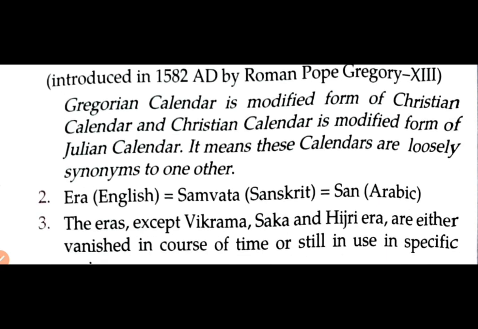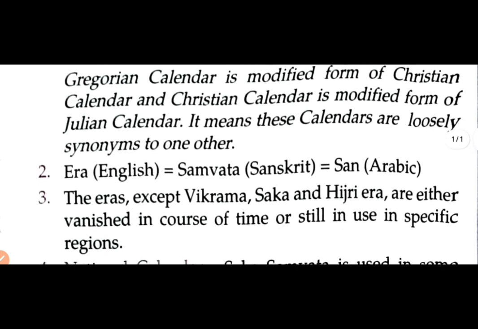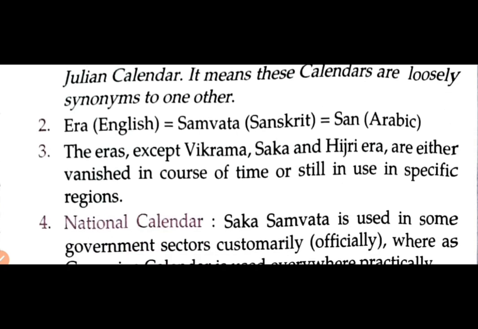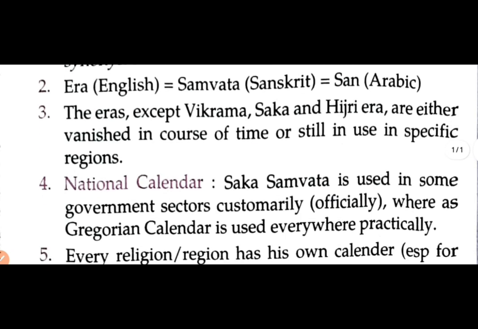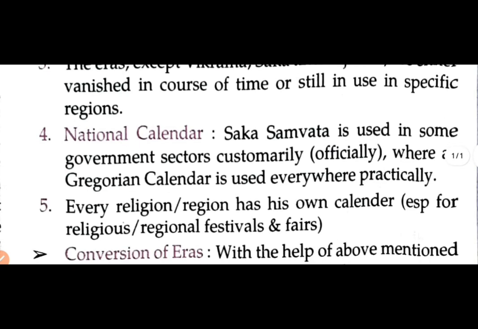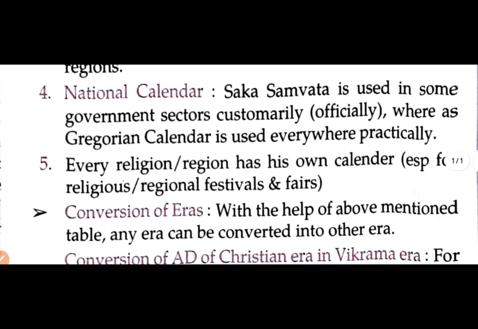Era in English, Samvat in Sanskrit, San in Arabic. The third point: except the Vikrama, Saka and Hijri eras, the eras have either been banished in the course of time or are still in use in a specific region. Fourth point, national calendar: the Shaka Samvat is used in some government sectors customarily and officially, whereas the Gregorian calendar is used everywhere practically. Every region has its own calendar, especially for religious and regional festivals and fairs.